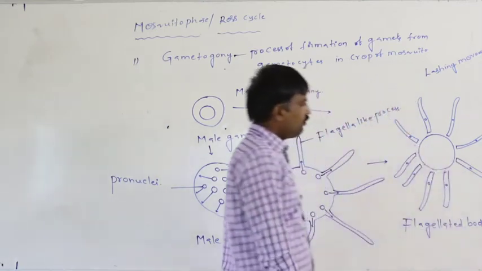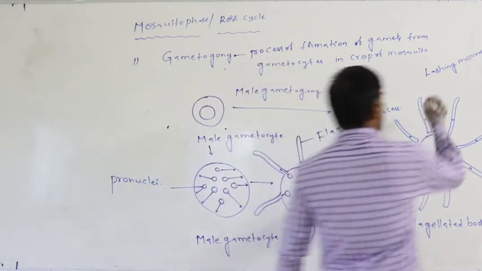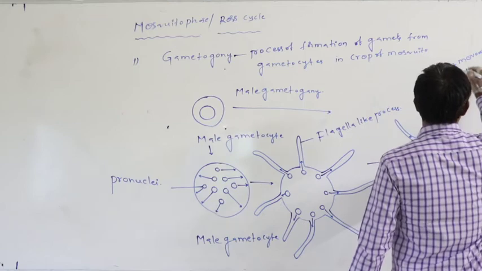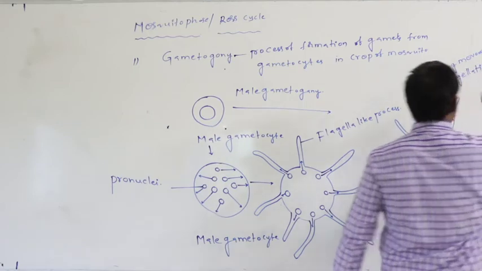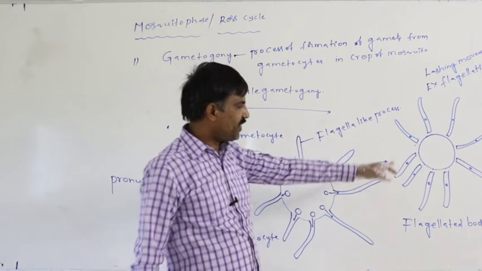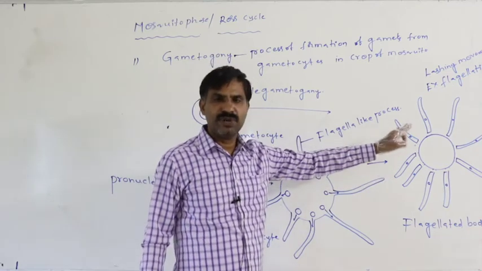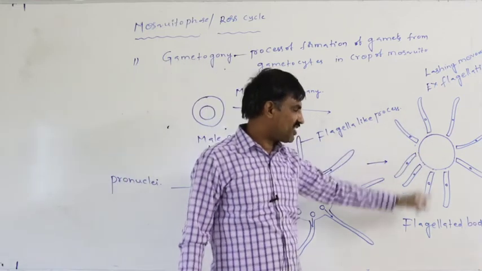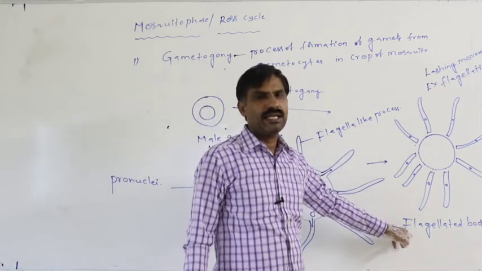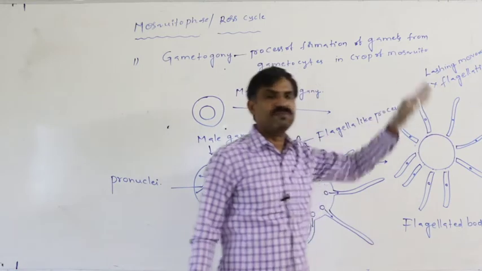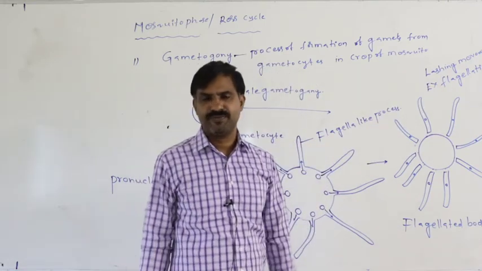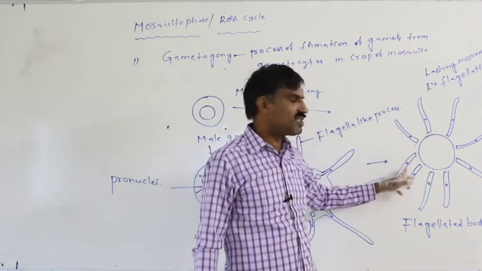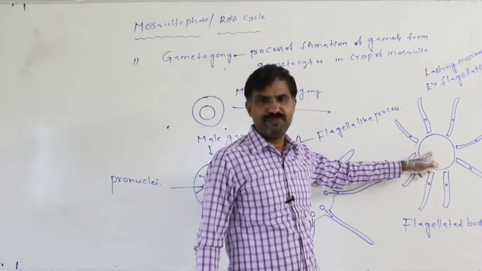This process is said to be the exflagellation. Process of the separation of the 8 flagella-like structures from the flagellated body is said to be the exflagellation. X means separation. What are separated? Flagella-like structures are separated from the flagellated body.